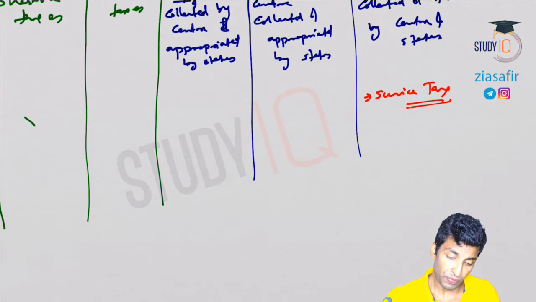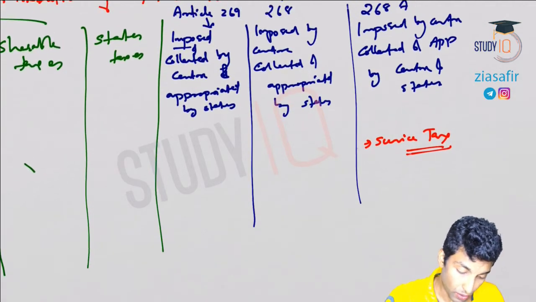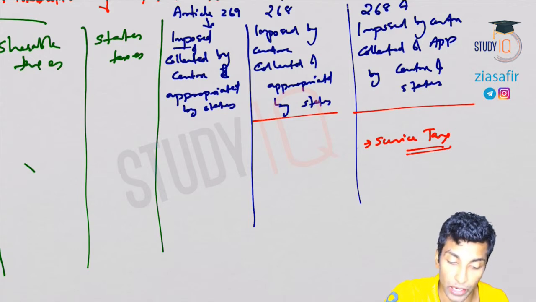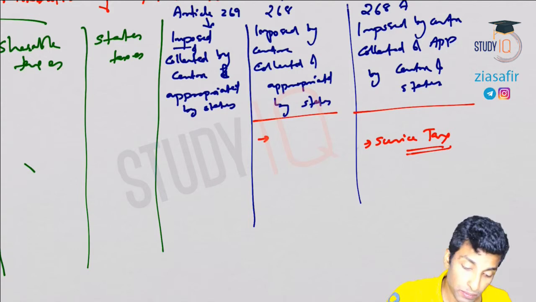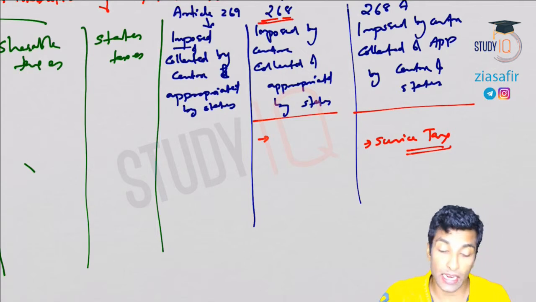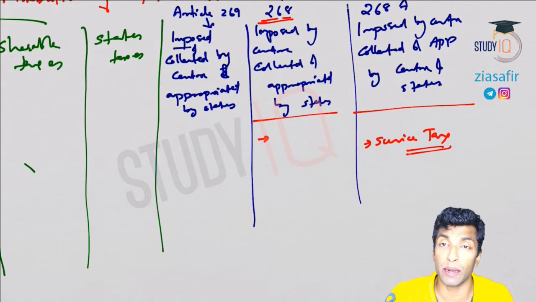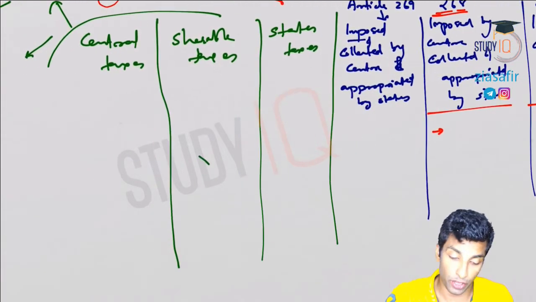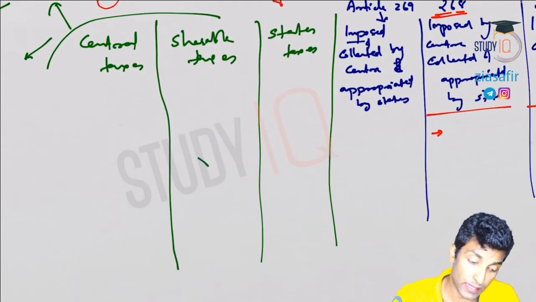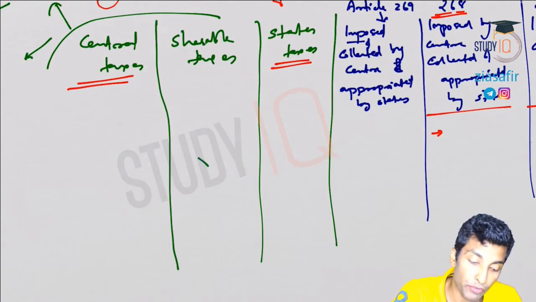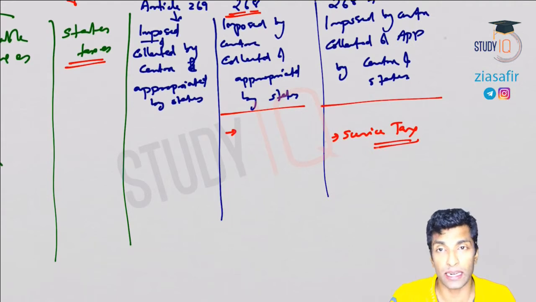Now the taxes will come here. So here this also we will fill now directly, because there are only two taxes here. The first one is actually stamp duty. I'm talking about Article 268, stamp duty. Not all stamp duties, except on agricultural land and financial documents. Why? Because stamp duty on agricultural land will come under state taxes, so you can write it there. Then stamp duty on financial documents will come under central taxes.